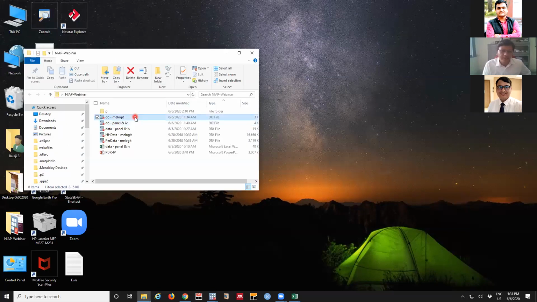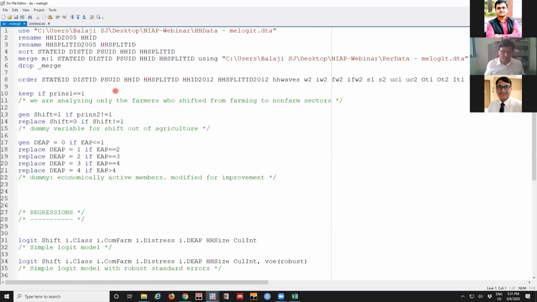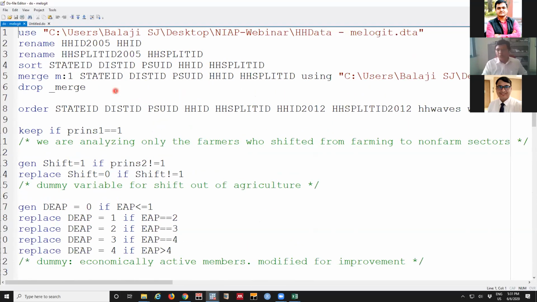This is for mixed effect logit. What I was saying is for household level data, the ISDS data source, what we were seeing. This is based on household level data.